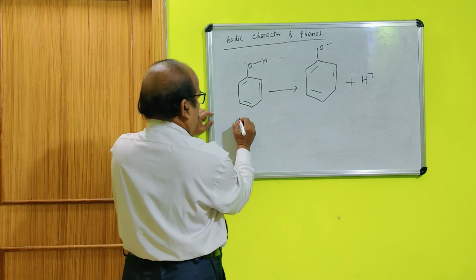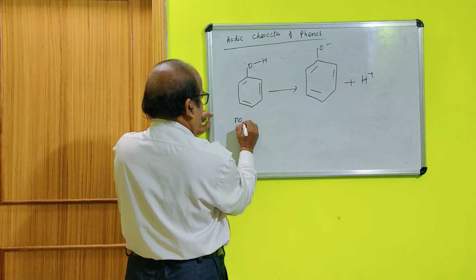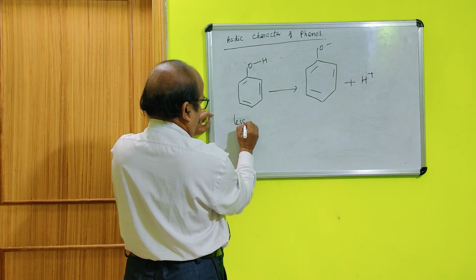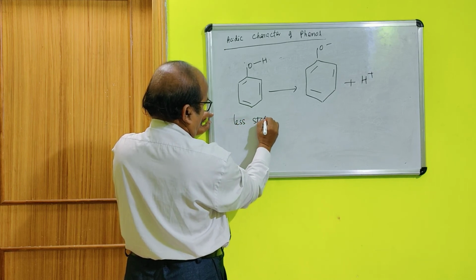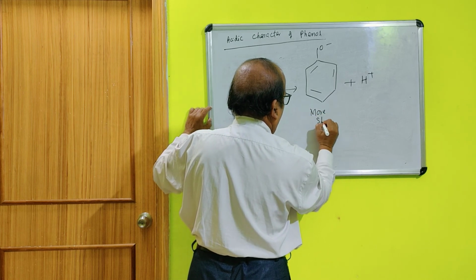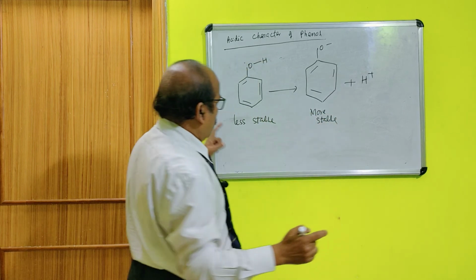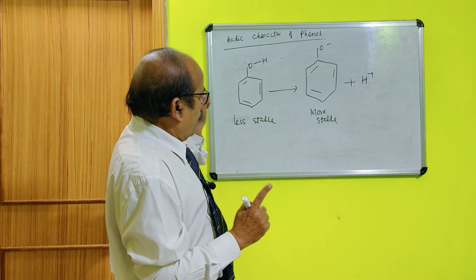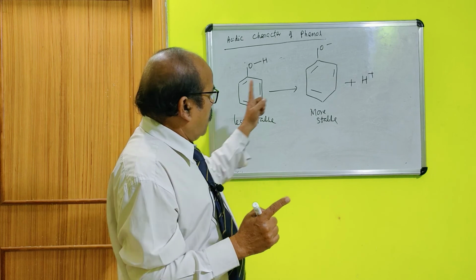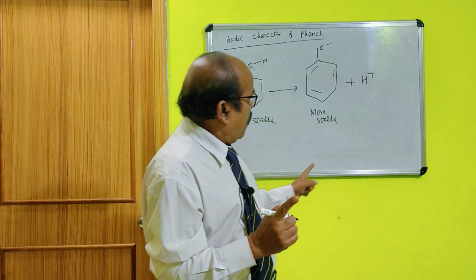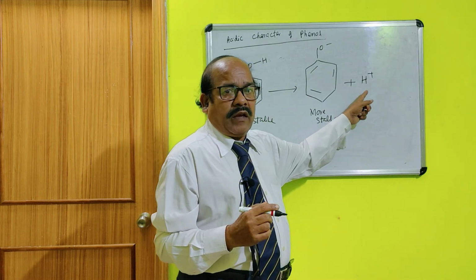This is not stable, this is less stable. This is more stable. So phenol will always try to move to the state of phenoxide ion, and that is possible only when one H plus ion is given.